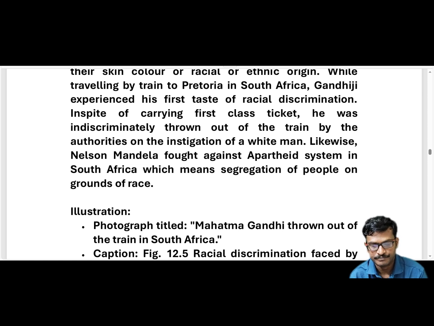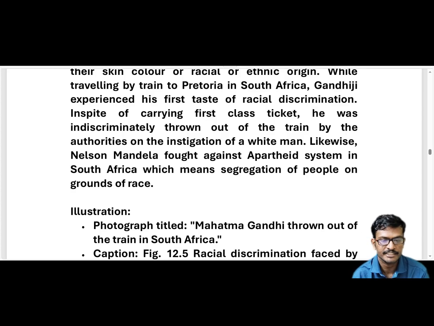The British people were treating Indians as black people at the time, and based on color they treated them as untouchables. This kind of discrimination is called racial discrimination.